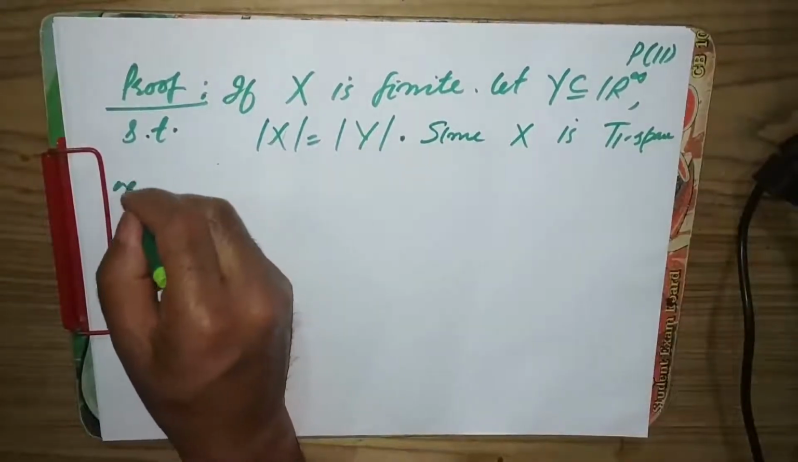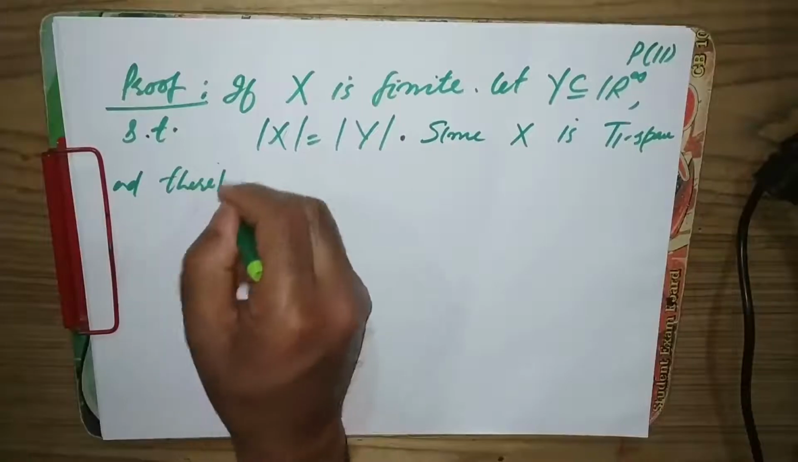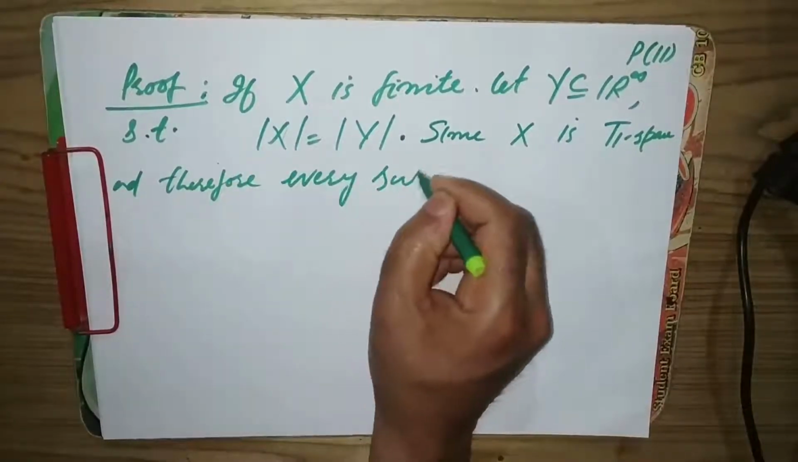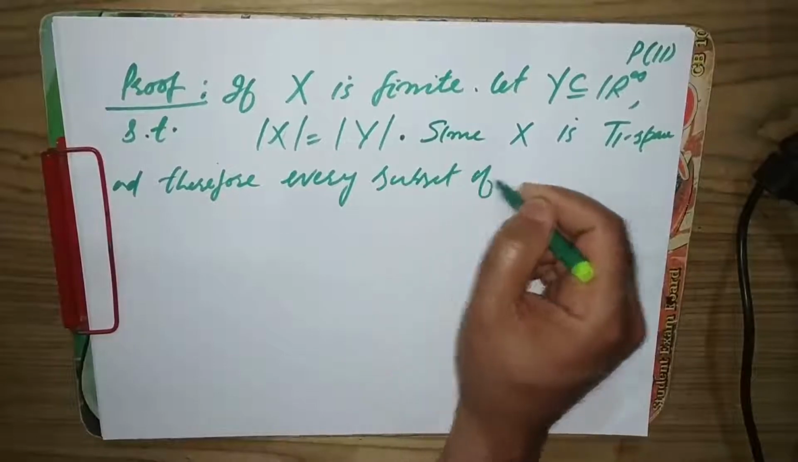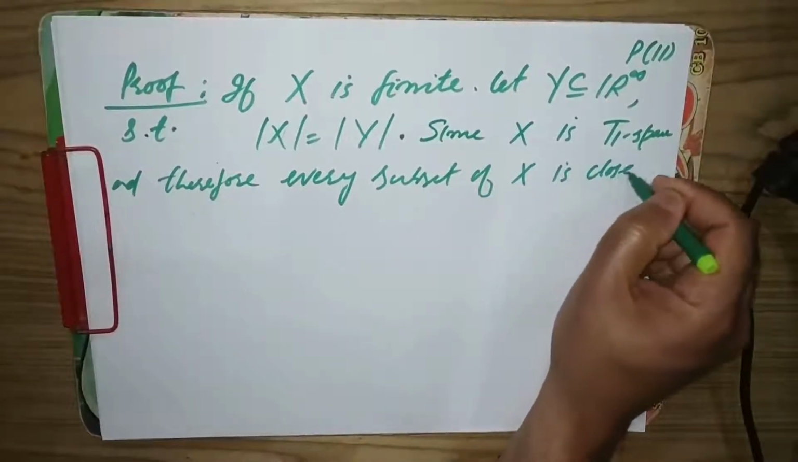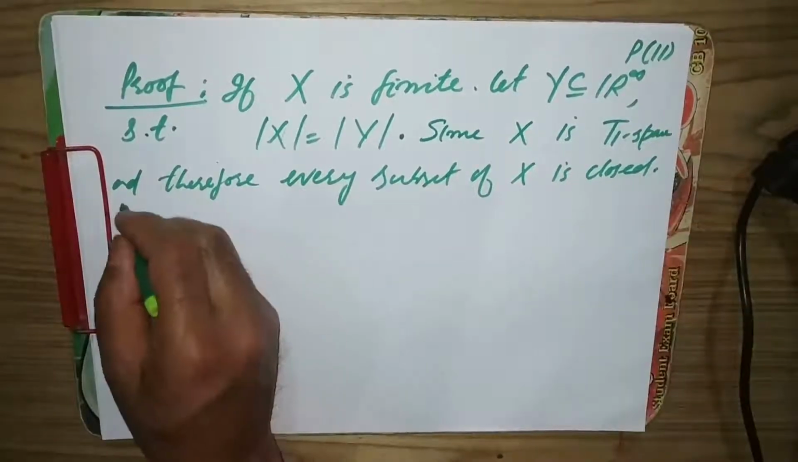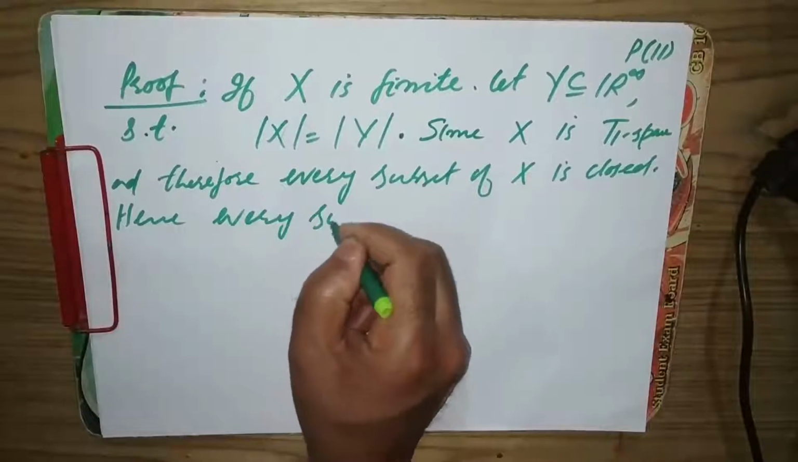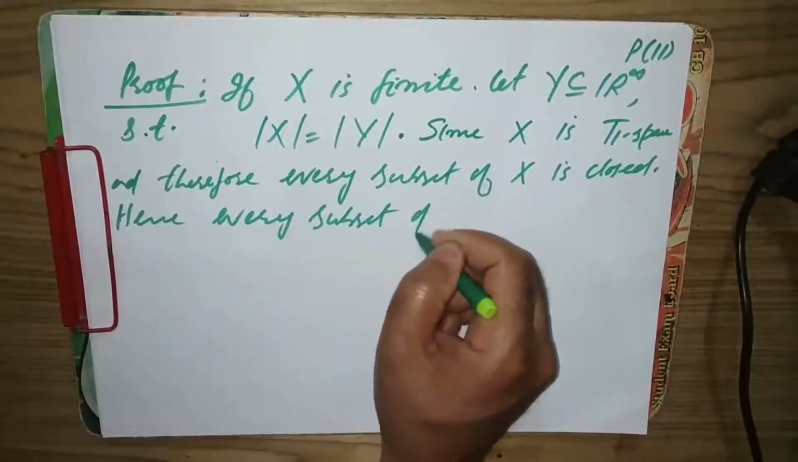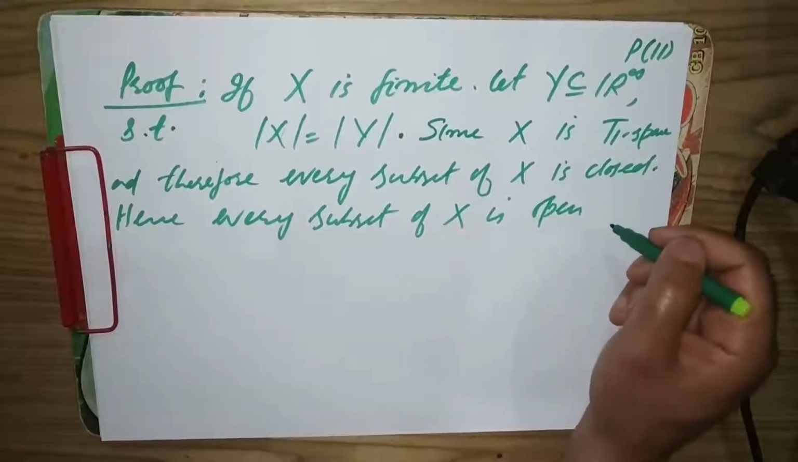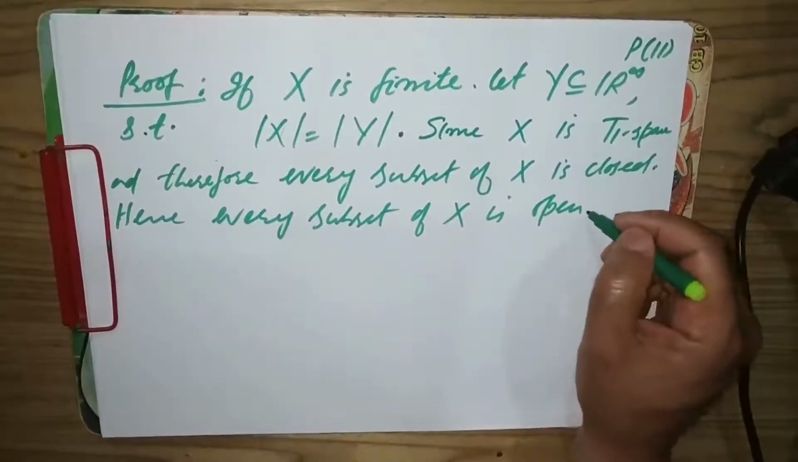therefore every subset of X is closed, and hence every subset of X is open. If every subset is closed, then every subset is also open.